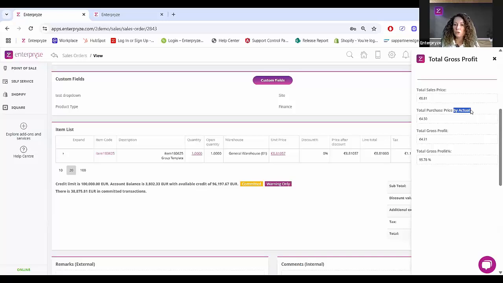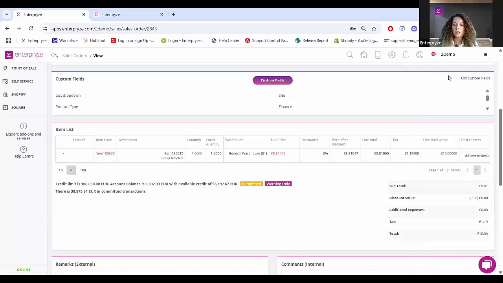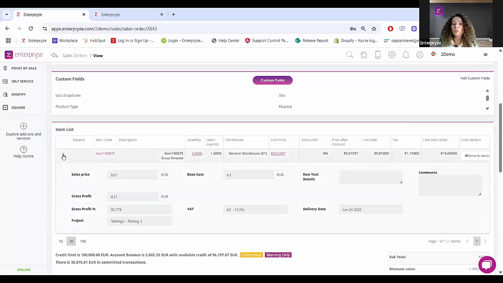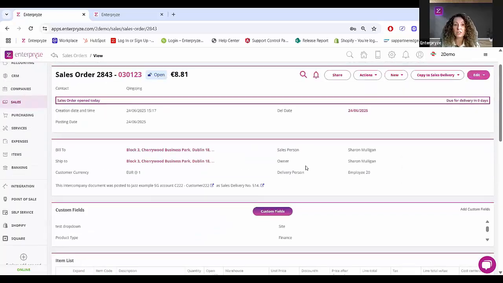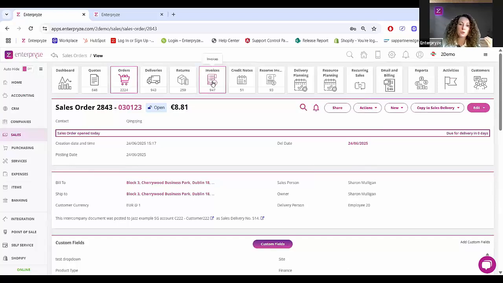profit. So a huge benefit to getting that information instantly on screen against each and every transaction that's posted through on the system, without having to extend down on every line and look at it from an individual line perspective. You can now just take a quick overview on the transaction and see exactly what gross profit has been made against that full transaction, or potential to be made against that full transaction, especially if we're at sales order stage, and of course then if it ultimately goes to invoicing for the realized gross profit at that stage.